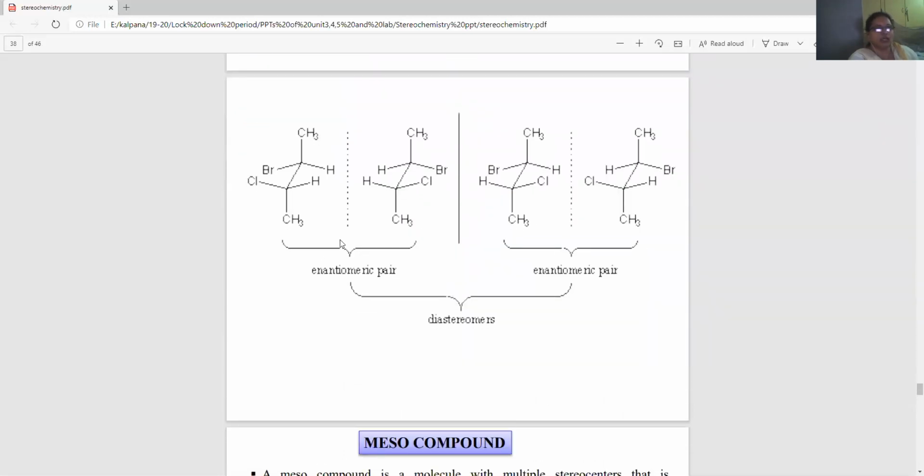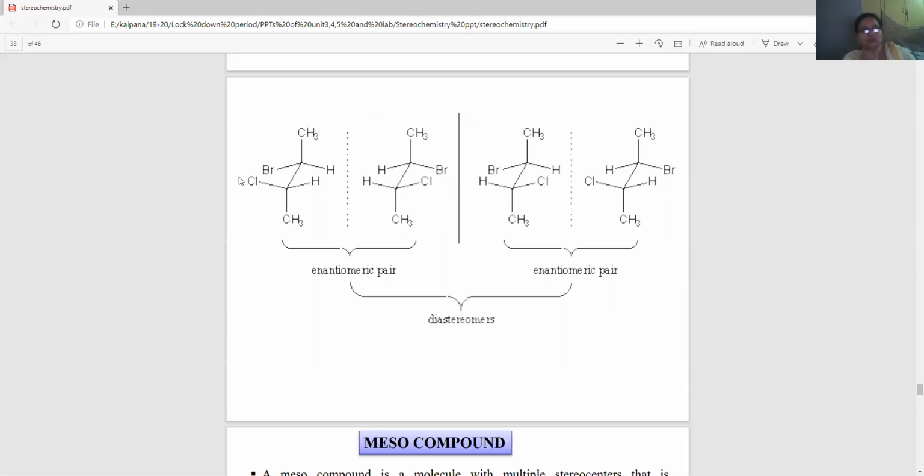So if you take this as an example, okay, you have these groups here, Br and Cl are on the left hand side here, and here they are on the right hand side. So this becomes an enantiomeric pair. If you take another pair, that is bromine and chlorine are cis and trans pairs. Okay, so you can see cis and trans isomerism in it.